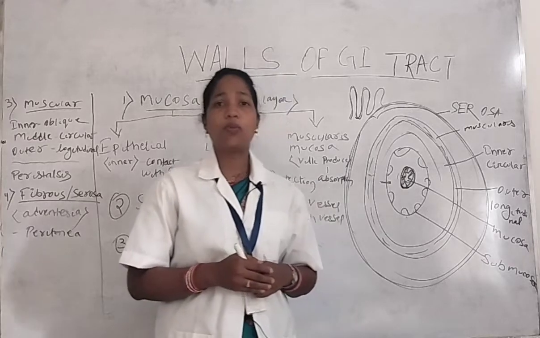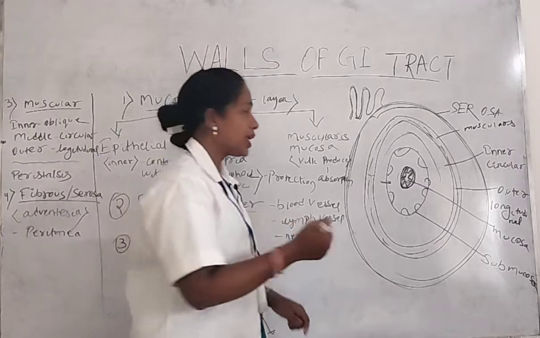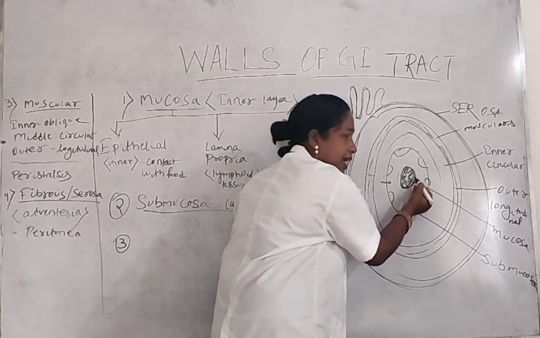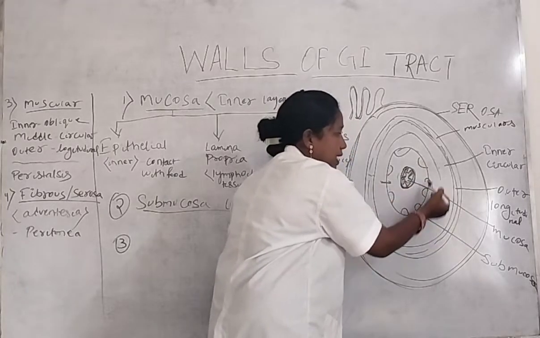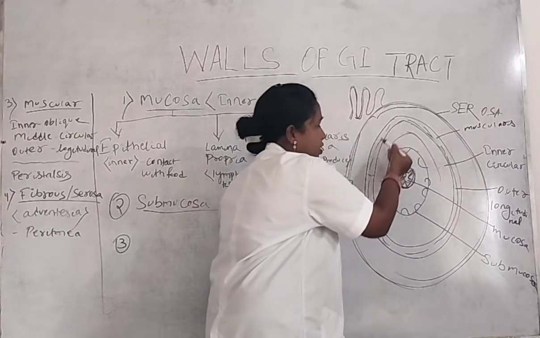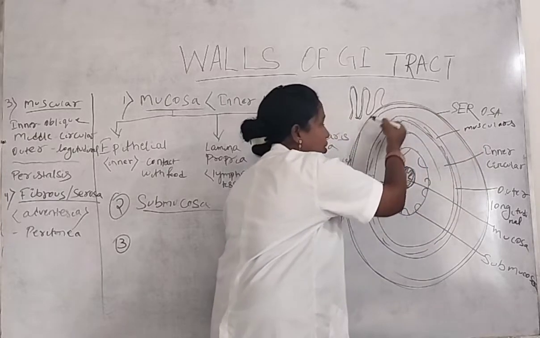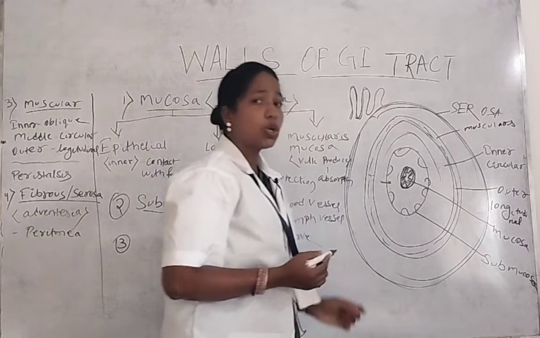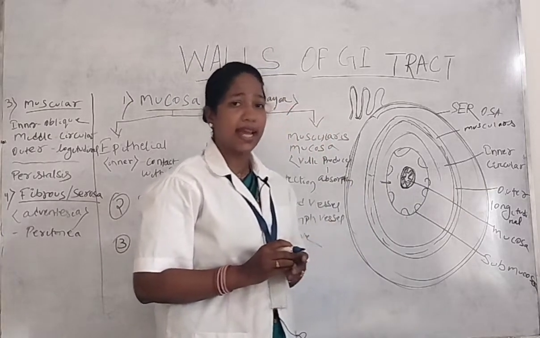Mainly, the walls of the digestive tract are divided into four types. The innermost layer is called the mucosa layer. Then the covering of that mucosa layer is called the submucosa layer. Then the covering of that submucosa layer is called the muscularis layer. Then the outer covering of the digestive tract is called the serosa layer. So there are mainly four layers of the walls present in a digestive system.